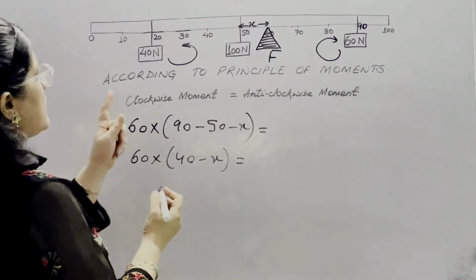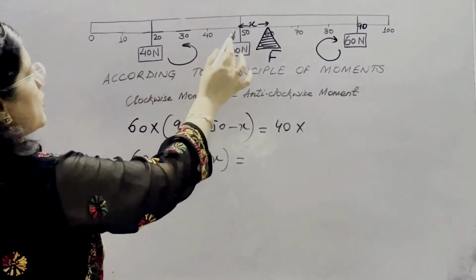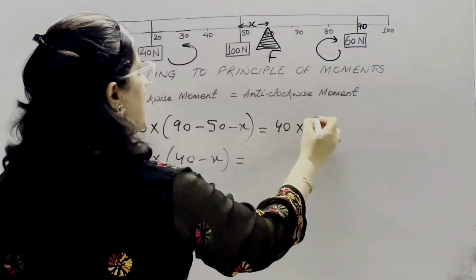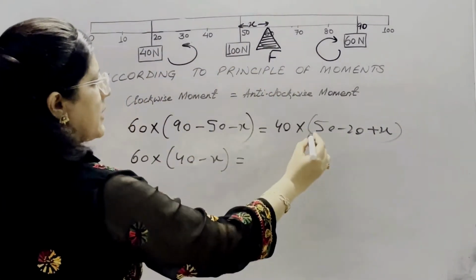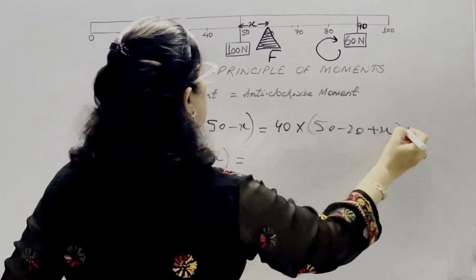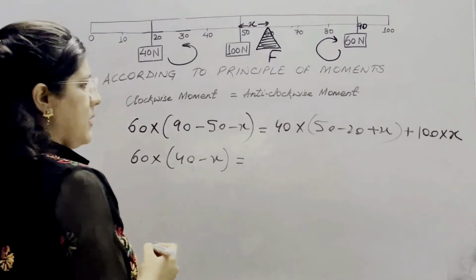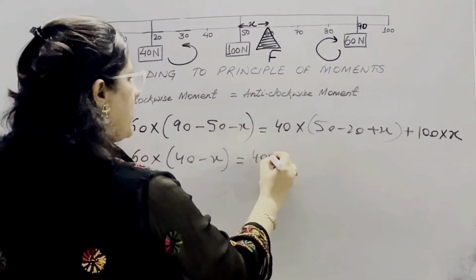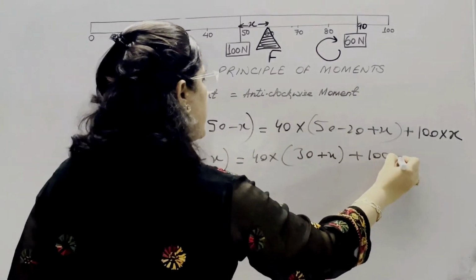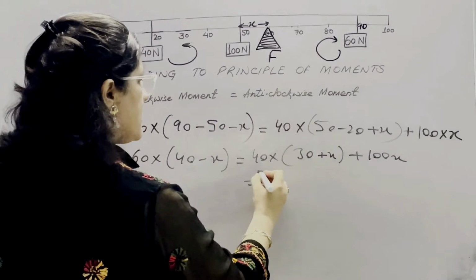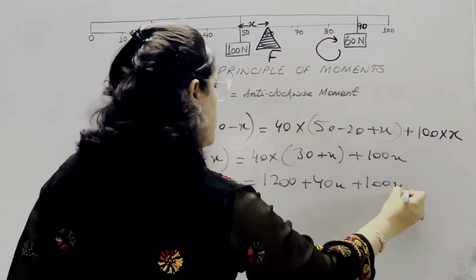And the anti-clockwise moment: this weight is 40 into what is the distance? 50 minus 20, but here it is 50 minus 20 plus x, because it is on the right hand side. And another weight of 100 Newton, which is of the meter rule, is at x centimeter. So 40 into (30 plus x) plus 100x. So the calculation is 1200 plus 40x plus 100x.